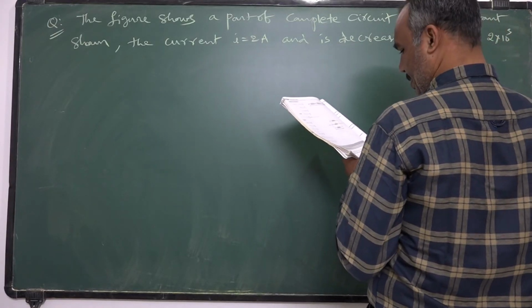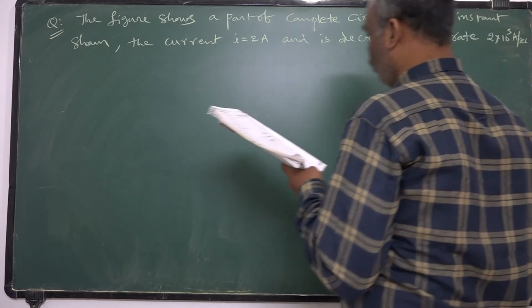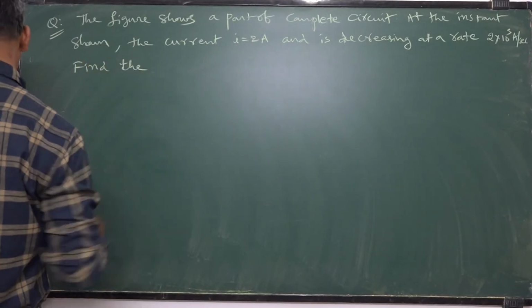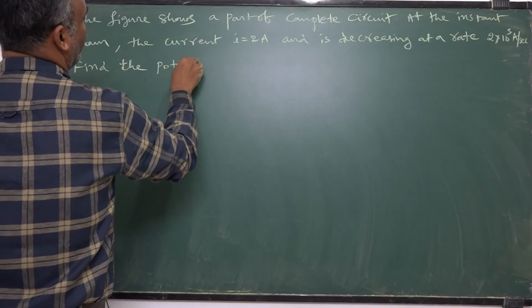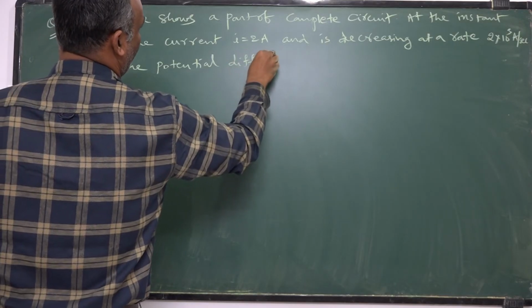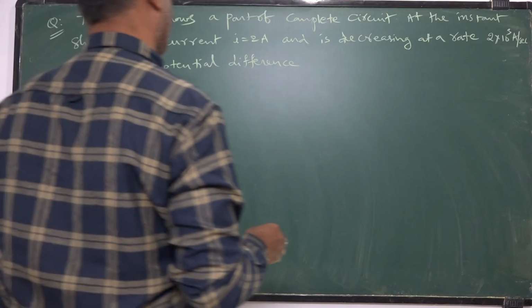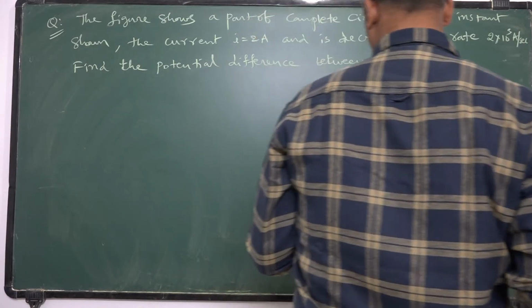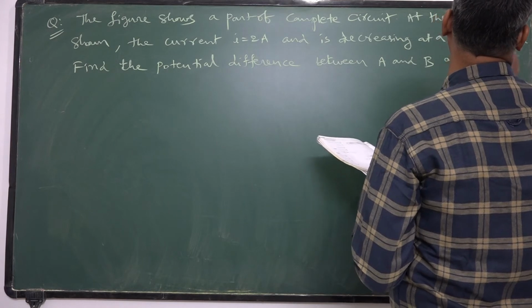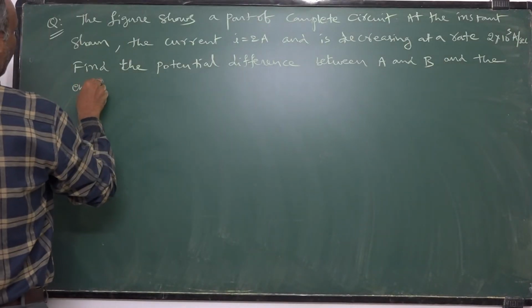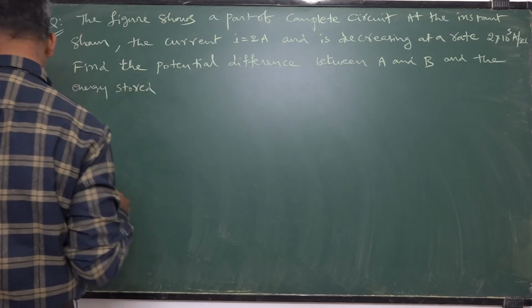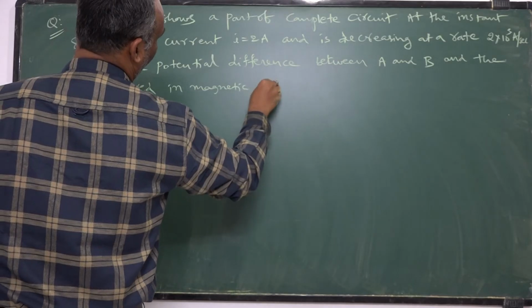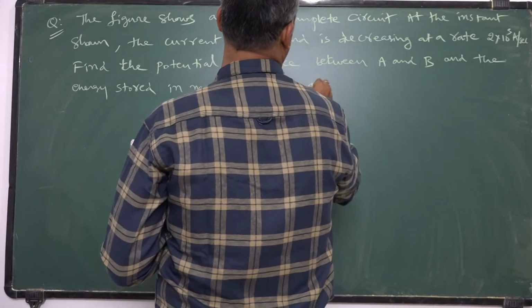2 into 10 cube ampere per second. Find the potential difference between A and B, and the energy stored in the magnetic field at this instant.